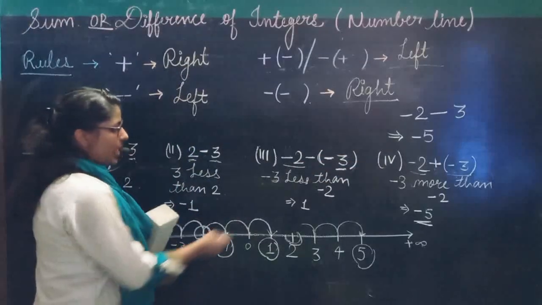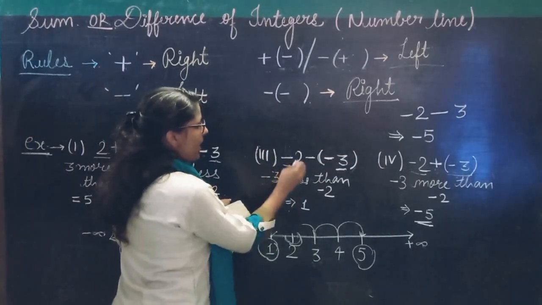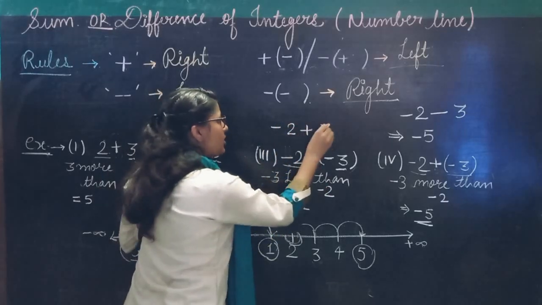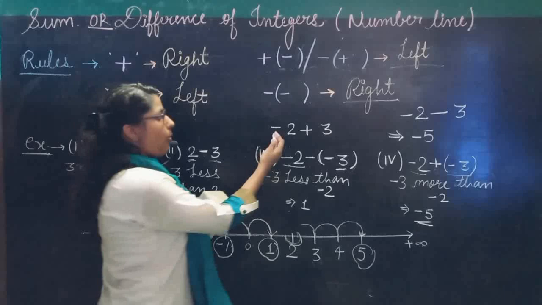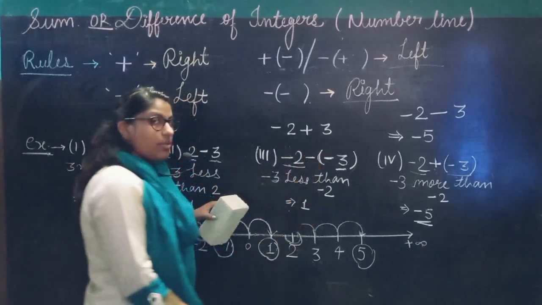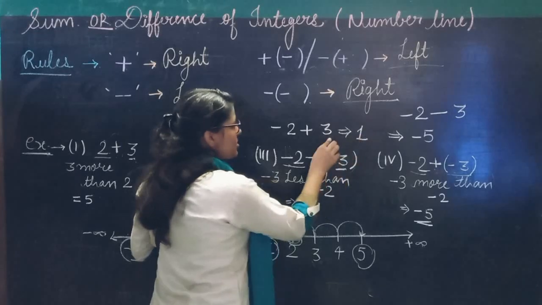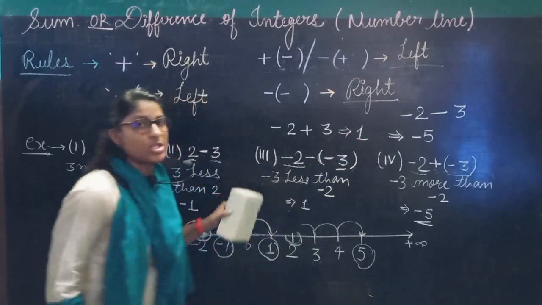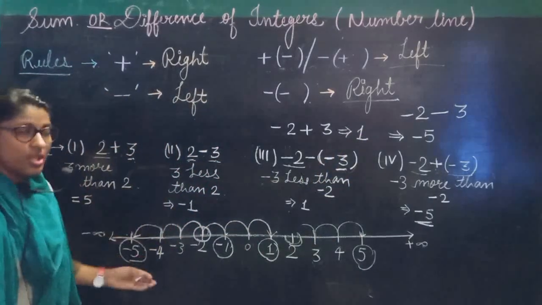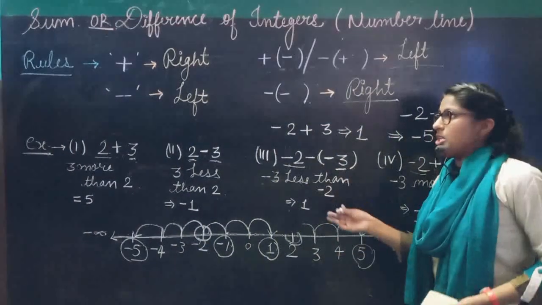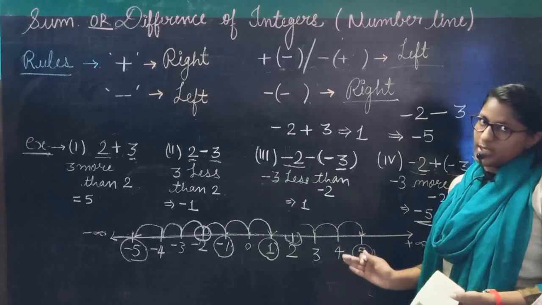Yes. Similarly you can check and verify here also. Minus 2 is here, and minus minus will be the plus, and 3 will become here. Okay. So now minus plus will be the minus. 3 minus 2 is equal to 1 and the sign will be the greater number. Here 3 is a greater number, so 1 will be positive. So this is about the number line: how do you find the sum and difference of two integers with the use of number line?